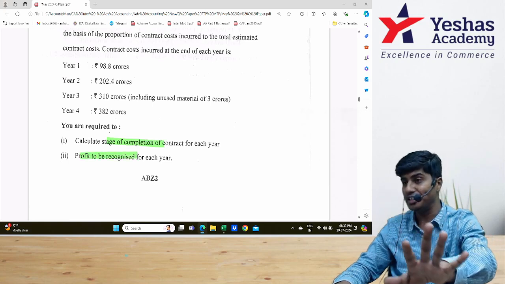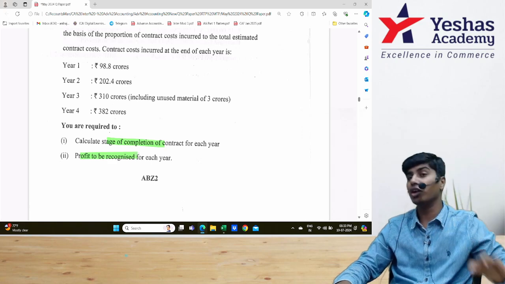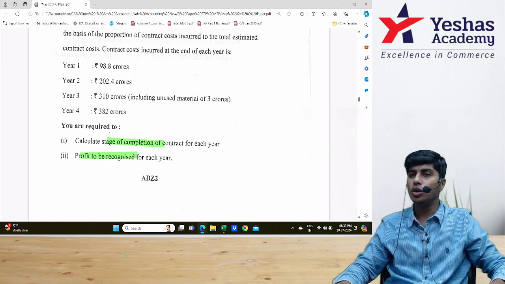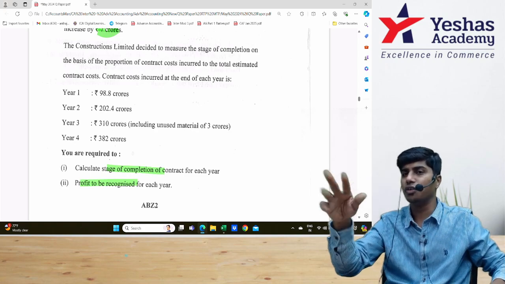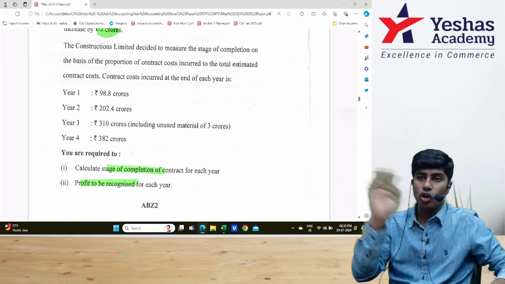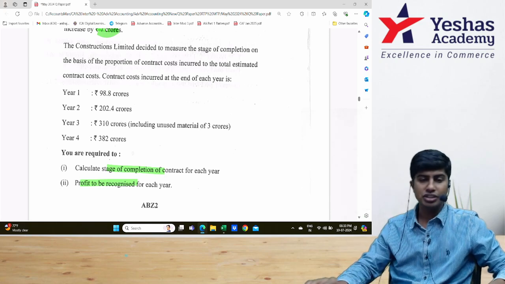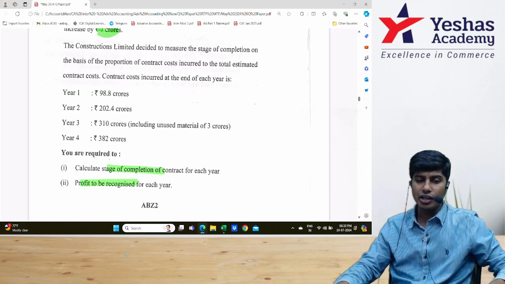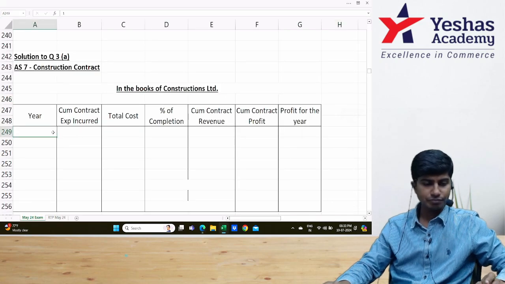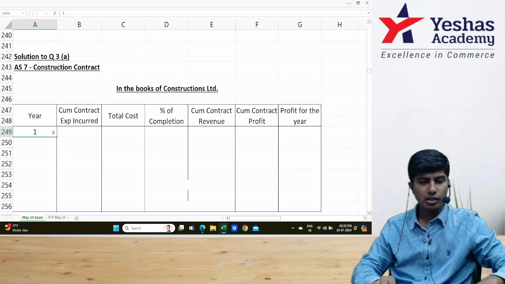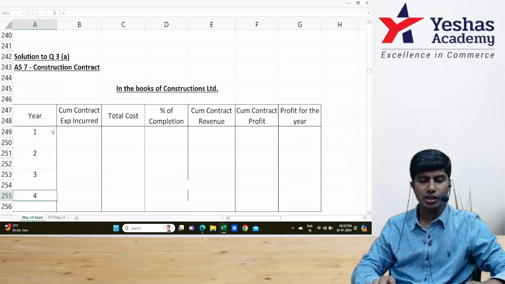They have not asked for any ledger. They have not asked for contract revenue at the end of each year. So I'll teach you how to do it under 2 methods. Keeping everything cumulative and finding the profit. Keeping everything not cumulative and still finding the profit. Shall we get started? Year 1, year 2, year 3, year 4.